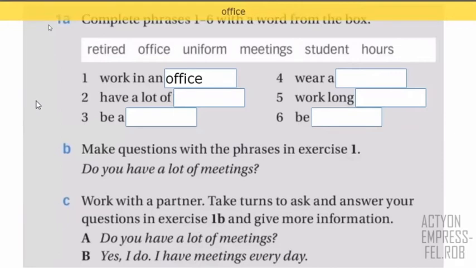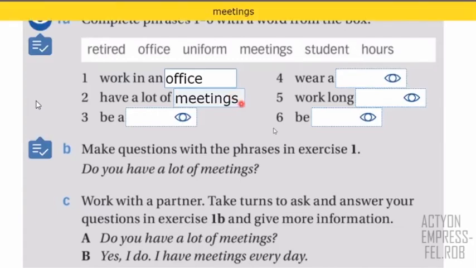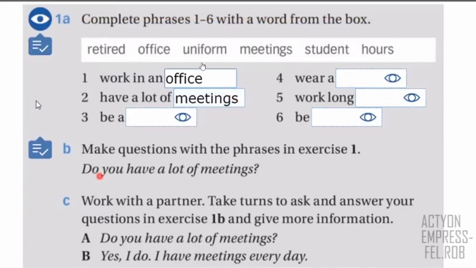And when you finish, you are going to have this. You have to think of the correct question to ask for each of them, right? For example, they give you here the answer. It says, do you have a lot of meetings, right? So this corresponds to number 2. So we have the answer also in number 2. It says, have a lot of meetings. Why in this case do I use do? Let's remember, because this is a verb. Remember, class? So if you have a verb, have, the question is with do, or in this case, do you, right?